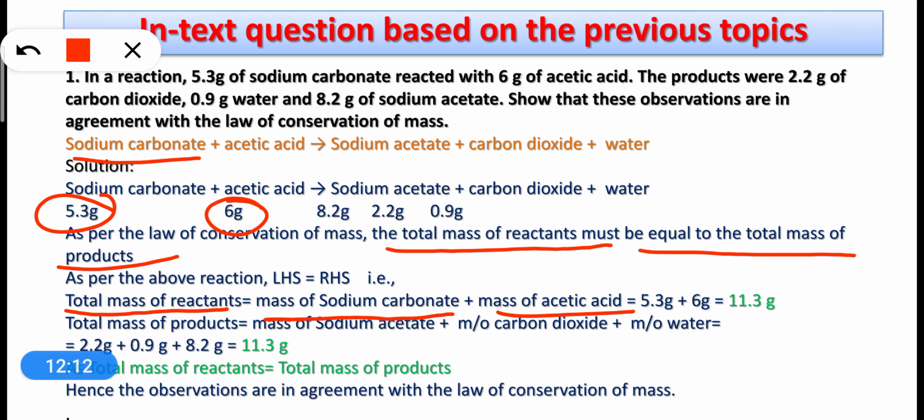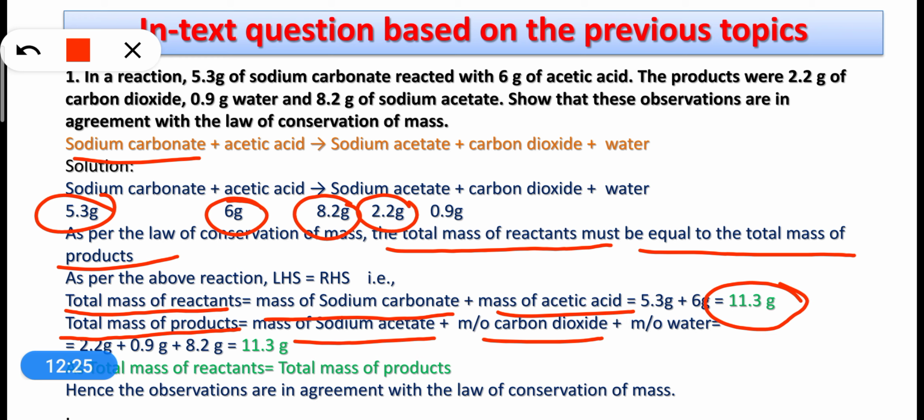That is, the total becomes 11.3 gram. So this is the total mass of reactants. If we talk about total mass of products, then it is the mass of sodium acetate, this one, mass of carbon dioxide, this one, and mass of water 0.9 gram. So the total becomes again 11.3 gram.